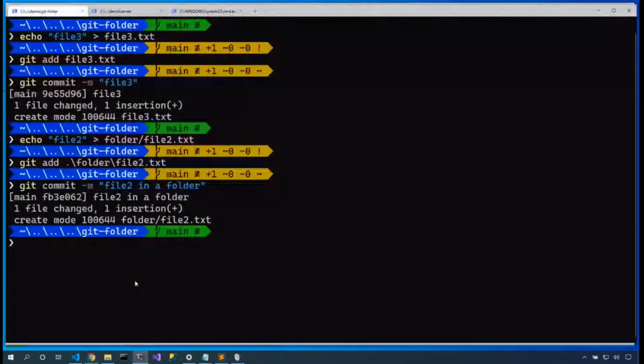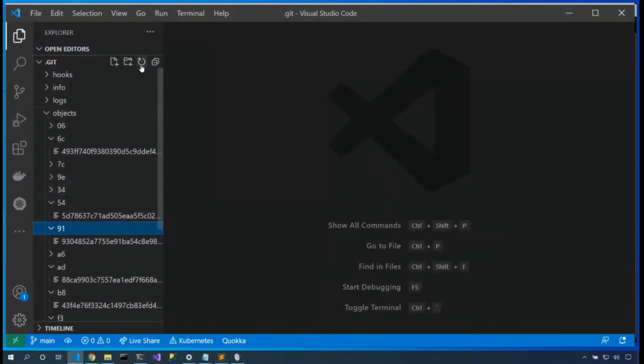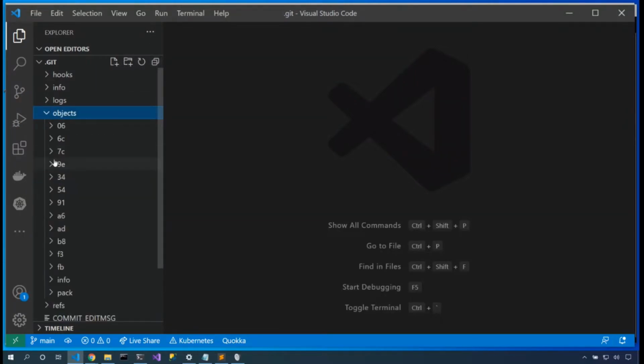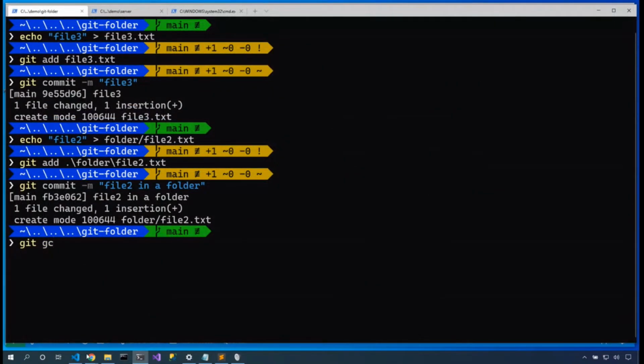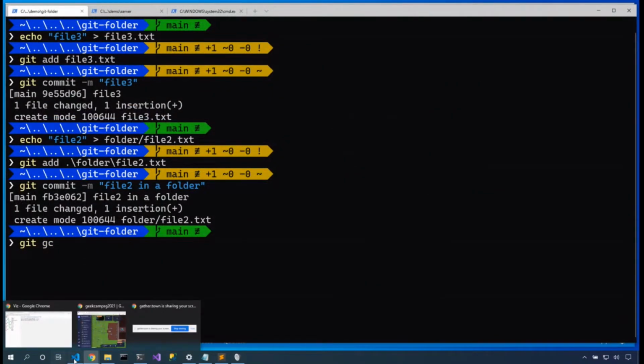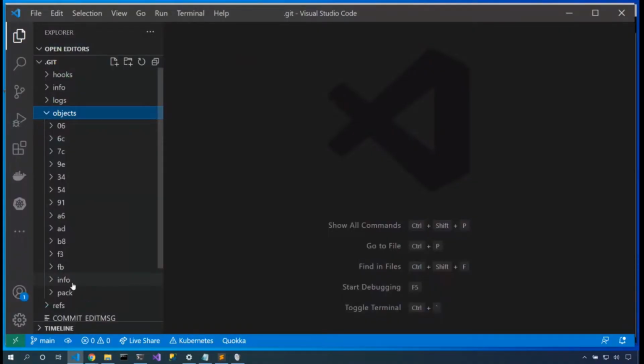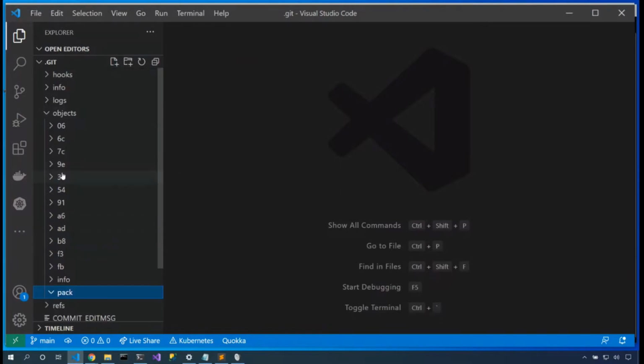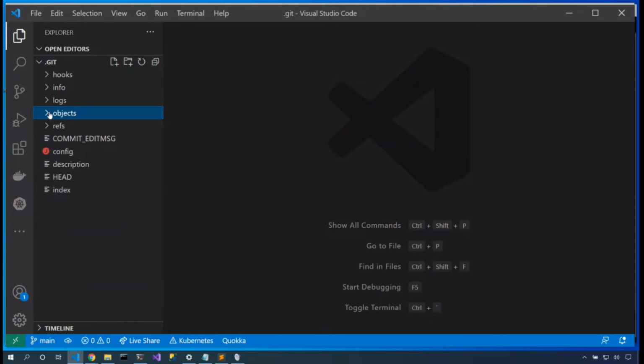Now that's awesome. Here in our objects folder, we have those objects for commit nodes, we have tree nodes, and we have blob nodes. Now, if we were to run git gc, it would pack them into this pack folder, but I'm not going to do that right now, just so that we can start to explore them in interesting ways. Okay, so that's objects. That's how it stores things inside of our repository.